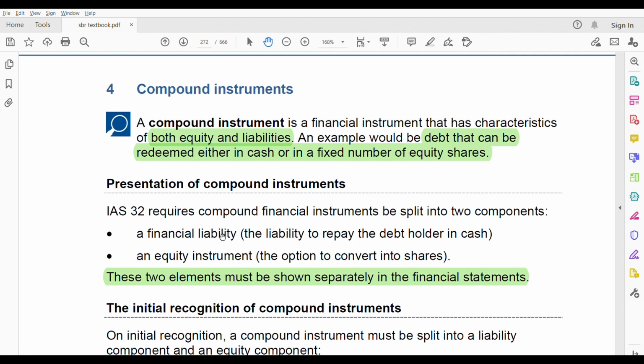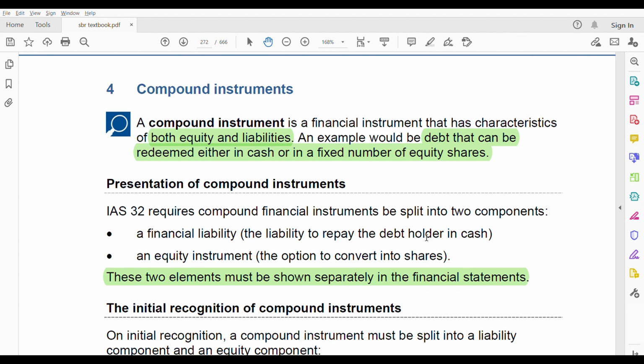The financial liability is the liability to repay the debt holder in cash. Remember, it's like an obligation. You have to pay the debt holder in cash. That is the liability part. What is the equity instrument part out of this compound instrument? The option to convert into shares. The option you have that you can convert into shares, that is the equity instrument part.